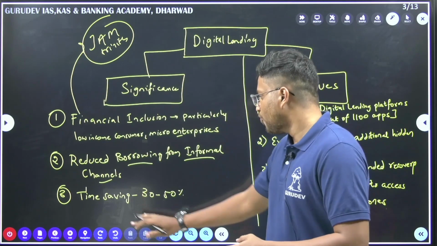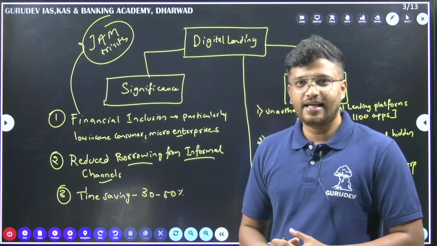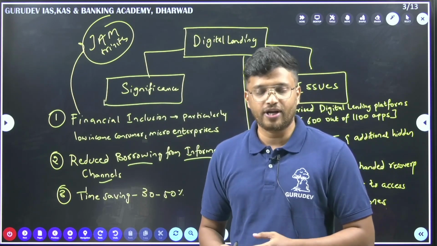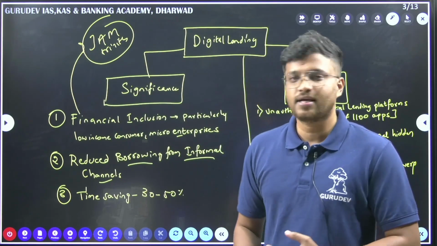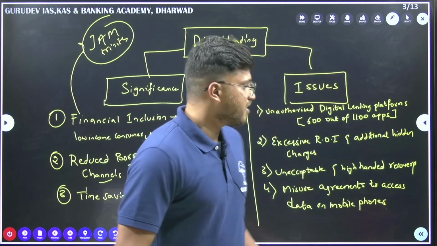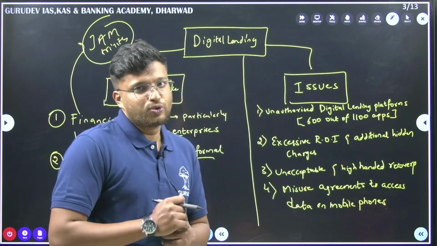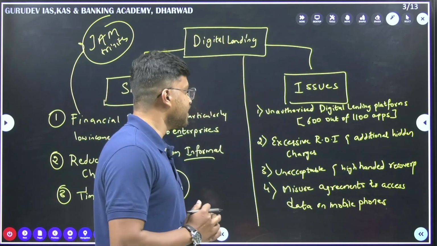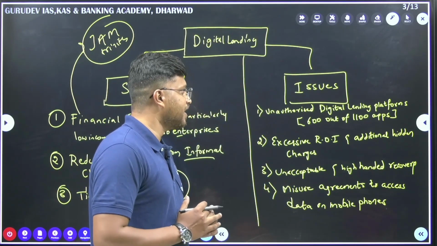So when this time saving is there, 30 to 50% of the time for digital loan dispensing is reduced here. So those are the significance here. When we look at the issues, this is the main area where we have to focus. Issues. Firstly, unauthorized digital lending platforms.